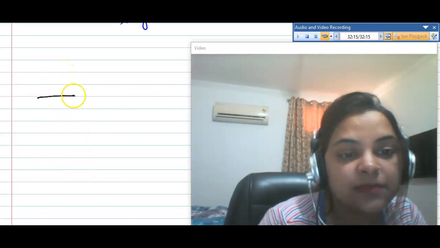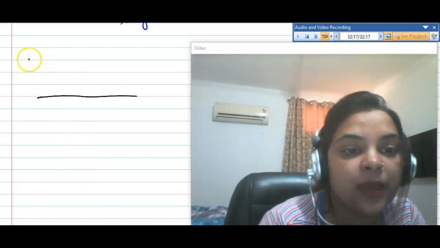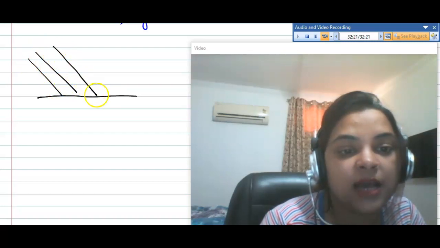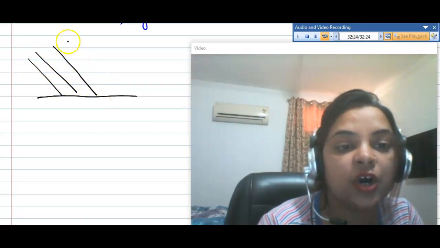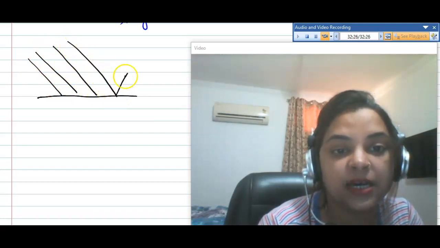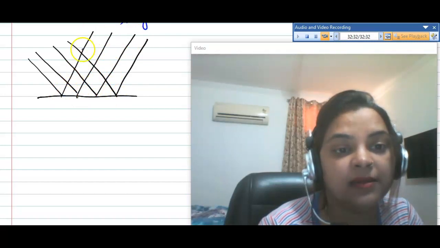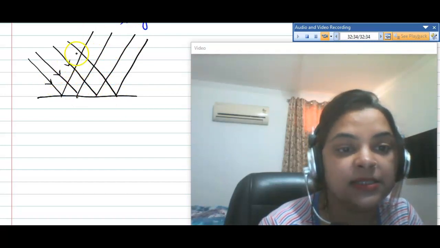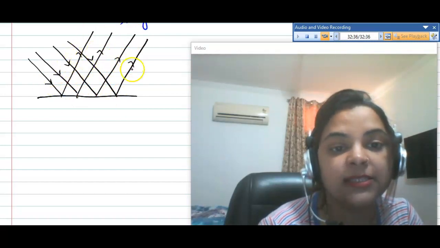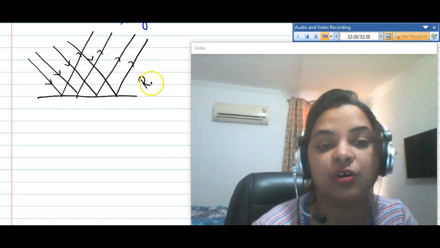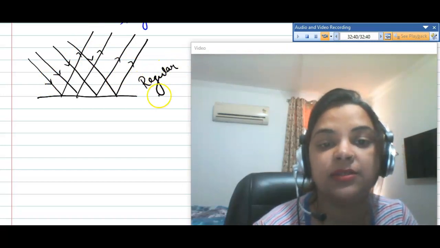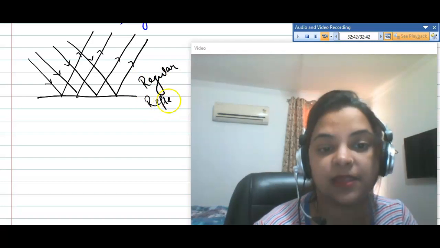This is the mirror. When the parallel rays of light after striking the surface reflect back parallel, then this type of reflection is called regular reflection.